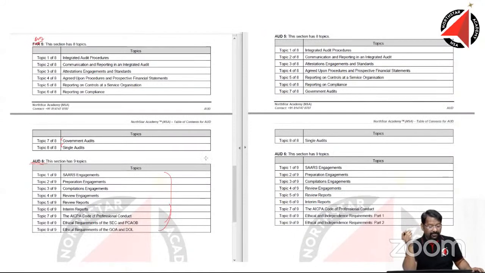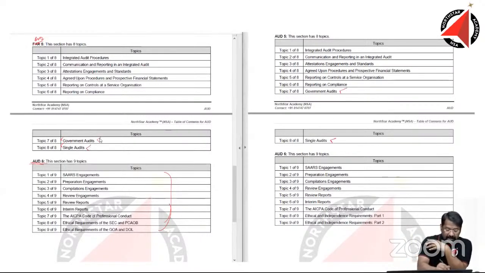Then we have the audit 5. All right, audit 5, if you look at it, it is matching. Answer is yes, it is matching to a great extent. Yes, it is matching actually one-on-one. Look at it. Single audit, yes. We have government audit, yes. We have reporting on compliance, yes. We have reporting on controls, yes.